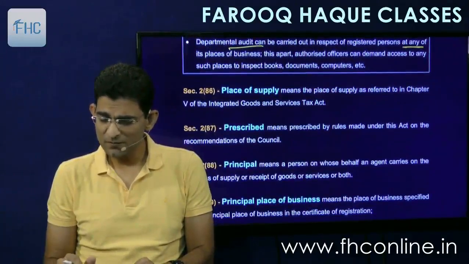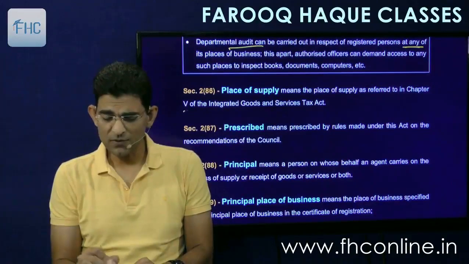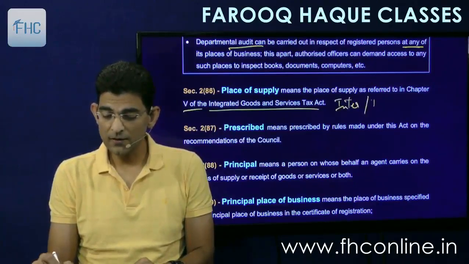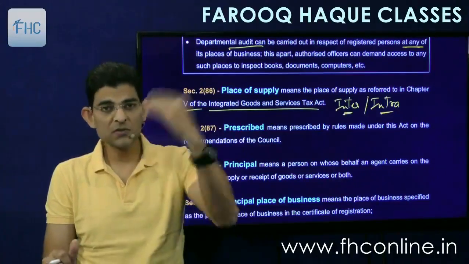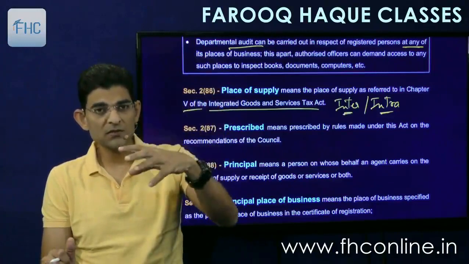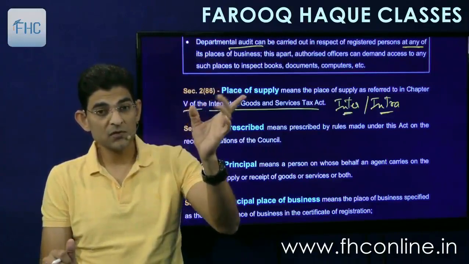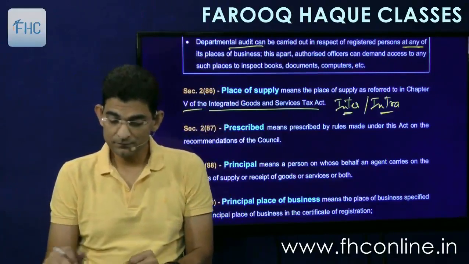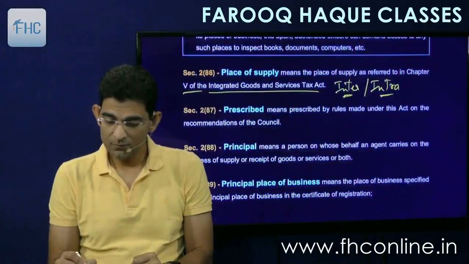Then place of supply means the place of supply as referred to in Chapter 5 of the Integrated Goods and Services Tax Act, which can be interstate and intrastate. This we have discussed in brief sometimes. Inter means one state to another, intra means within the state. So these definitions we'll see in the chapter on IGST. Then prescribed has no meaning.